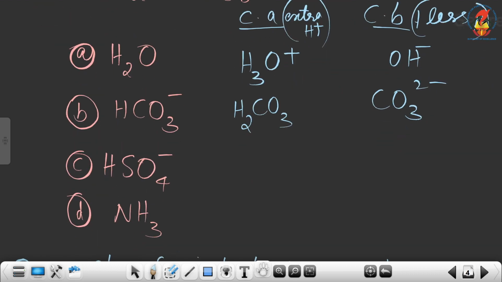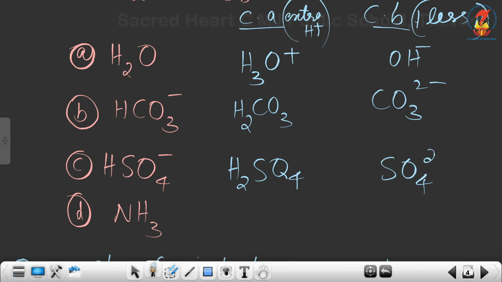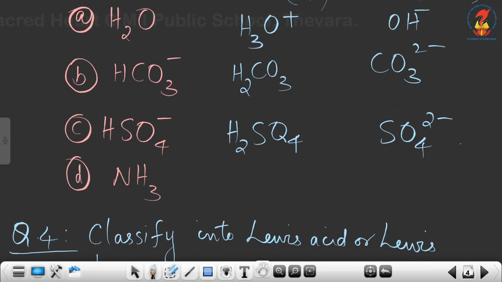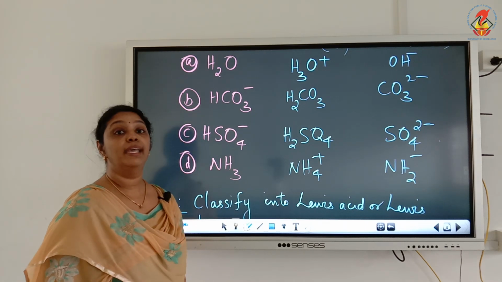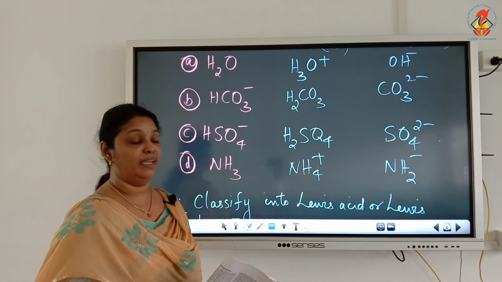Now HSO4 minus, the conjugate acid is obtained by adding 1 H plus, and it becomes H2SO4. The conjugate base, removing 1 H plus, becomes SO4 2 minus. The charge increases. Now NH3, the conjugate acid is add 1 H plus, it becomes NH4 plus. When you remove 1 H plus from NH3, you get NH2 minus.